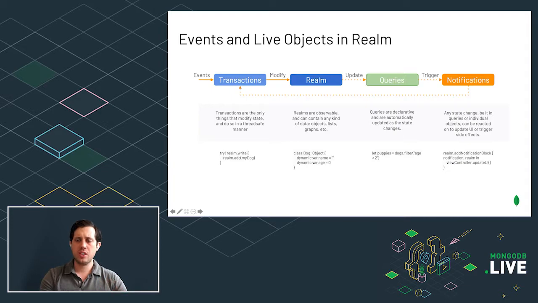Specifically, the way the event loop works in the Realm SDKs is you have these write transactions, which I talked about before. You're manipulating data. This can also be when events are coming from the cloud or from another system into your application. Those transactions will modify the underlying storage and modify a realm that you're working with. They also may update objects which are part of a query that you're listening for updates on, and that can trigger a notification which you can respond to in the UI or by running logic to handle the change.